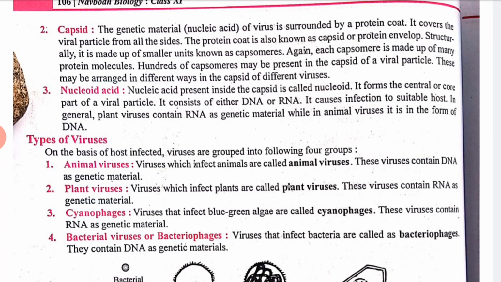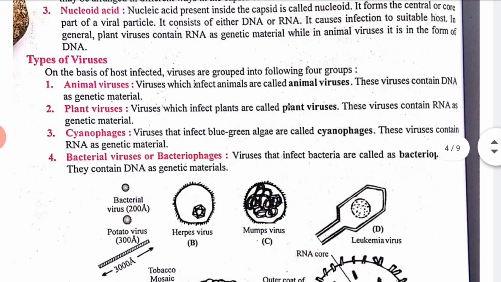Clear? Now we have types of viruses. Let's see what the types of viruses are. On the basis of the host infected, viruses are grouped into the following four groups: animal virus, plant virus, cyanophage, and bacterial virus, or we can say bacteriophage. Let us talk about animal virus. The viruses which infect animals are called animal viruses. These viruses contain DNA as genetic material.